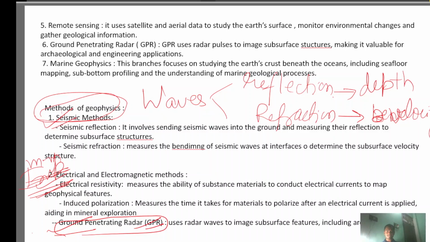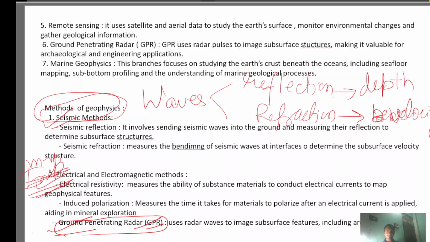So next is the magnetic method. In the magnetic method, magnetic anomaly detection measures the variation in the earth's magnetic field to identify subsurface magnetic structures like ore deposits in the earth's magnetic field. Okay. So next we will study the gravity methods.